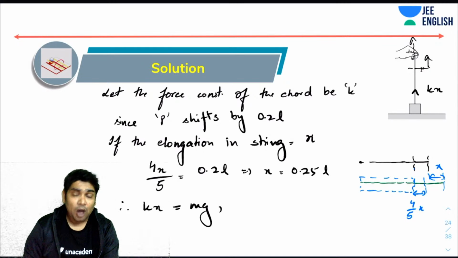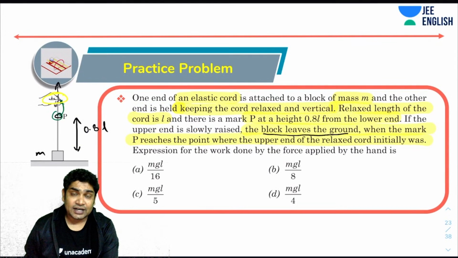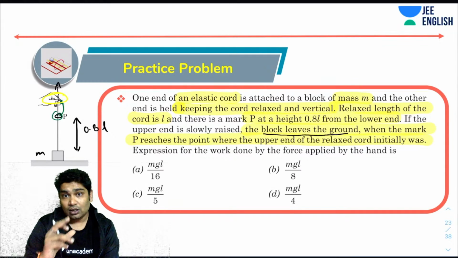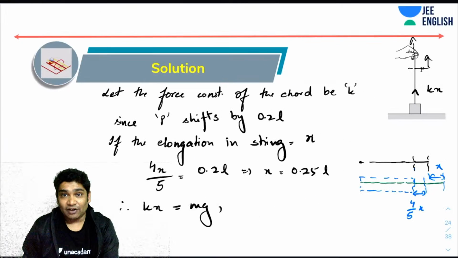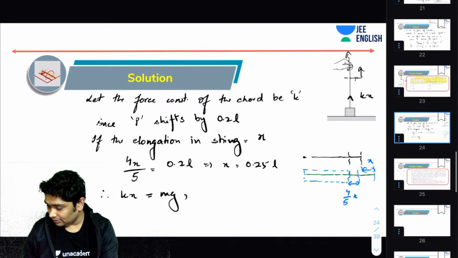You realize the block has just left the ground. So the block has zero kinetic energy. It has zero potential energy. It did not gain any energy. So where did all the work go? All the work goes into the elastic potential energy, or the spring kind of potential energy, of the cord. So let's add another page here.